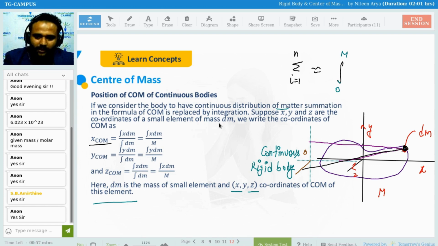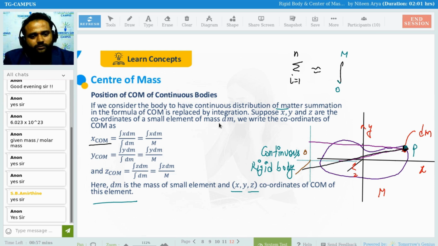Clear? Means from the x-axis it is going to be this, from the y-axis this is going to be this, and from the z-axis this is going to be this. So basically this is a coordinate. I mean, this particular point P is in 3D, having x COM from the origin, and y COM and z COM. Basically these are the different coordinates. Is this clear, everyone? So basically, we are just going to switch from summation to integration.